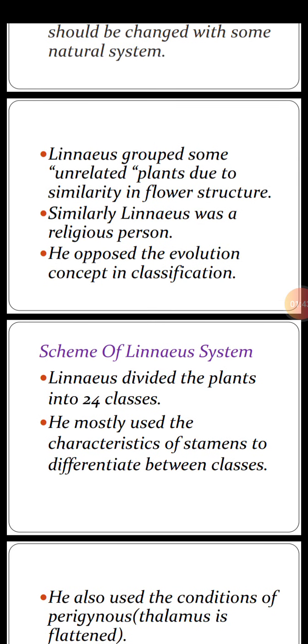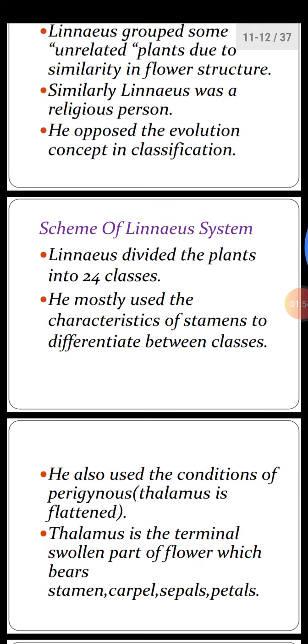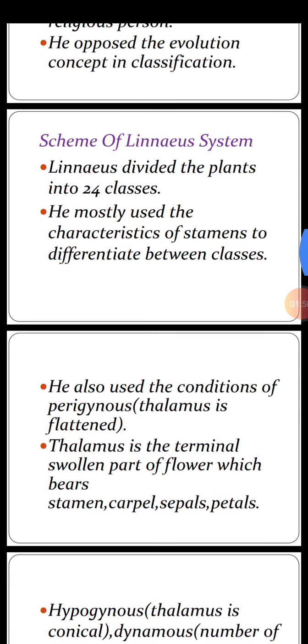Scheme of Linnaeus system, very important question. Linnaeus divided the plants into 24 classes. He mostly used the characters of stamens to differentiate between classes. He also used conditions like the shape of thalamus. So what is thalamus? The terminal swollen part of the flower which bears stamens, carpels, sepals and petals is called thalamus.